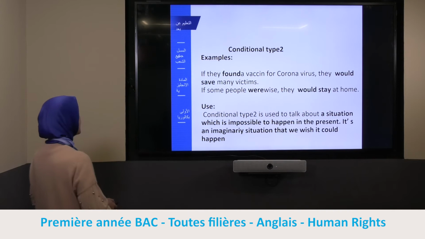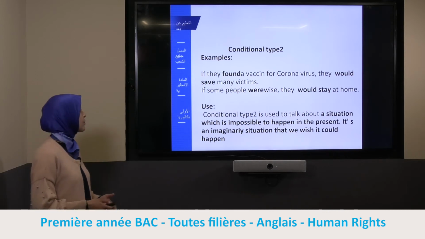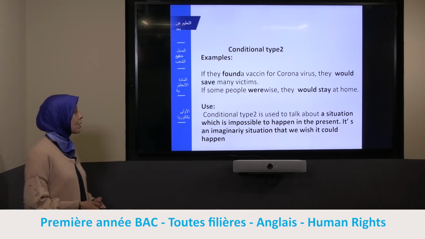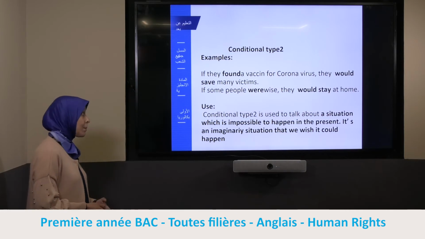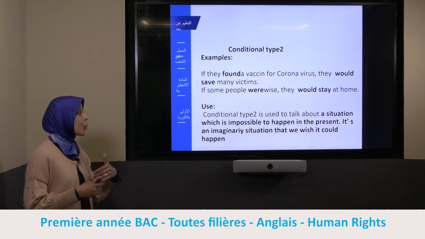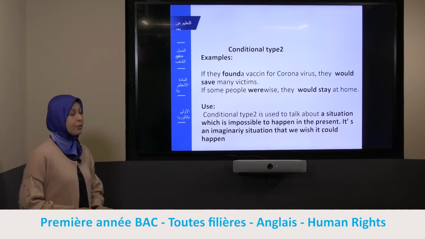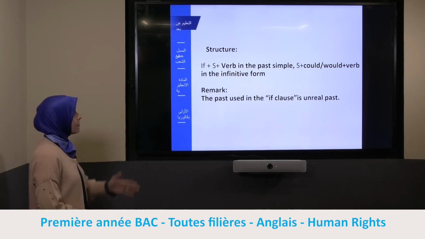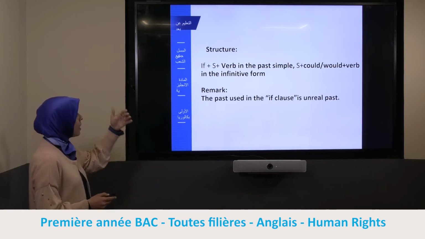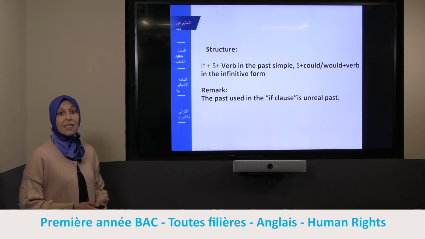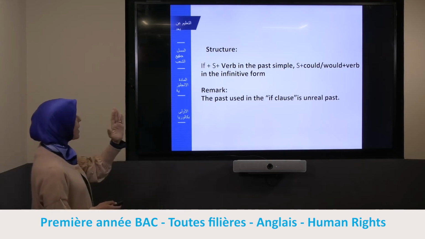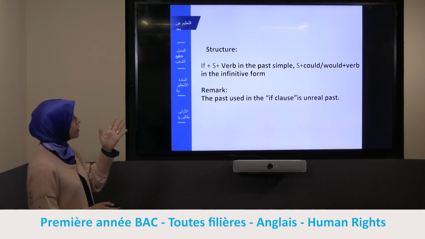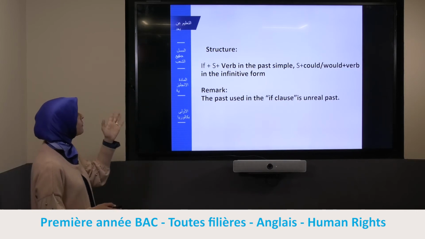So here, let's see the use of conditional type 2. Conditional type 2 is used to talk about a situation which is impossible in the present. It's an imaginary situation that we wish it could happen. For the structure, in the if clause, we have if plus subject plus verb in the past simple. And in the main clause, we have subject plus could or would plus verb in the infinitive form.